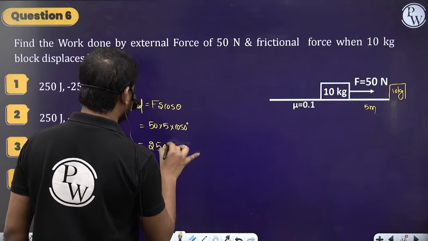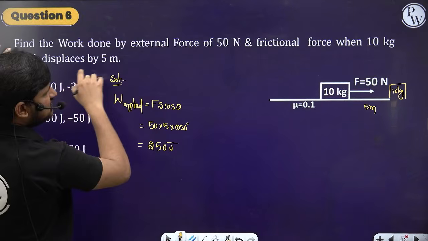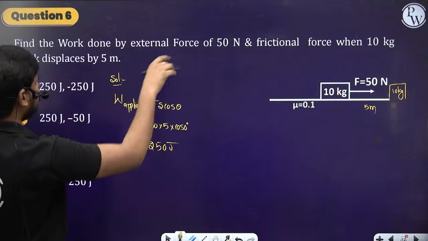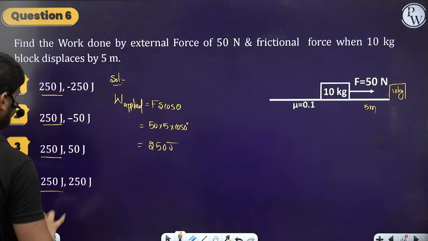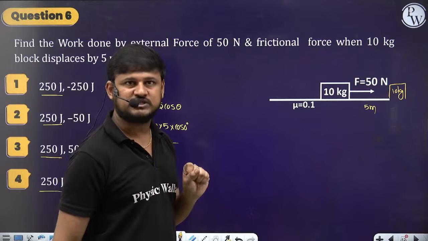So the work done by the applied force, the first one they asked, the external force, is 250 joules. So in every option it is 250, 250, 250. So you can't decide the options.